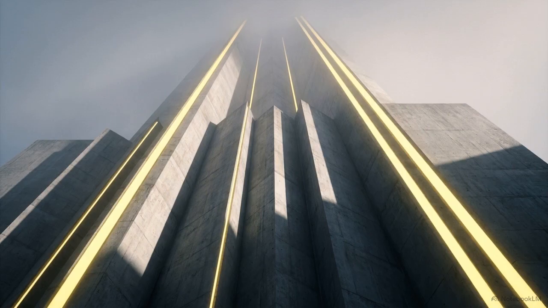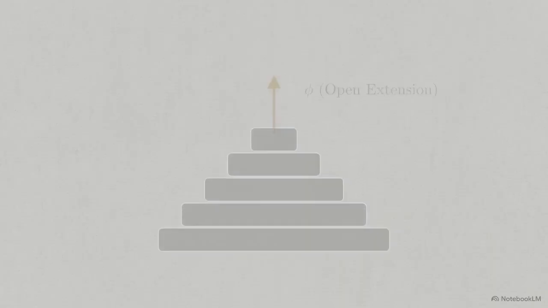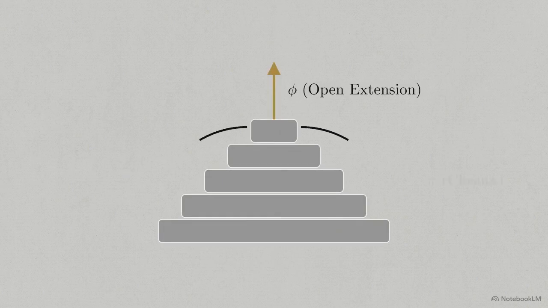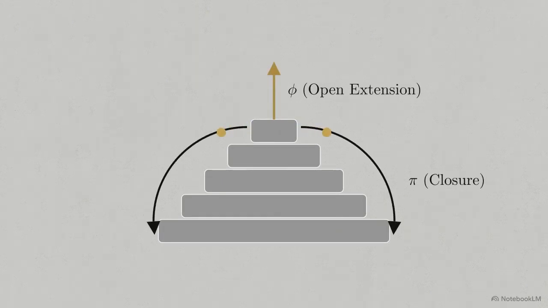Systems grow through open extension, an upward drive that the ODTOE framework calls phi. Stability requires a second opposing force, pi. These are closed cycles of self-reference, feedback loops that connect the top levels back down to the base. A classic stone pyramid distributes its load perfectly, rooting every part of the apex in a wide substrate.